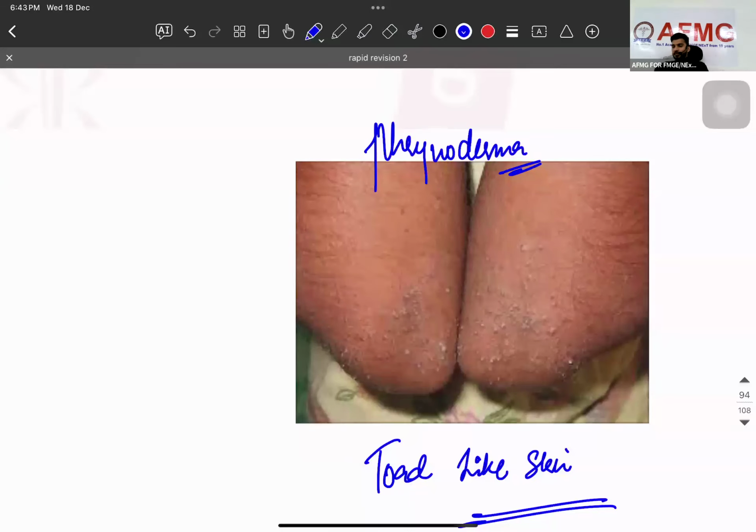Dermatitis herpetiformis, where is it found? Again, associated with celiac disease. Drug of choice is Dapsone. Bro, avoid. What should we give?